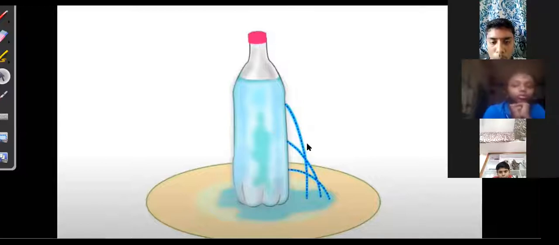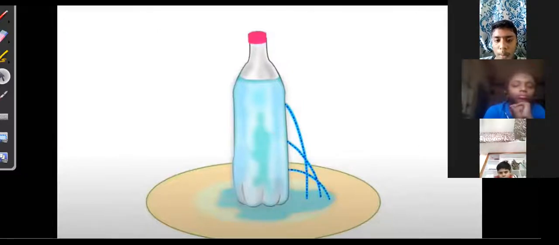See in the above, the water is here. One hole is there. From this hole, the water is falling here. From this hole, water is falling here. Yes or no? So compared to the top, at the bottom hole, see, the water is coming with high pressure.